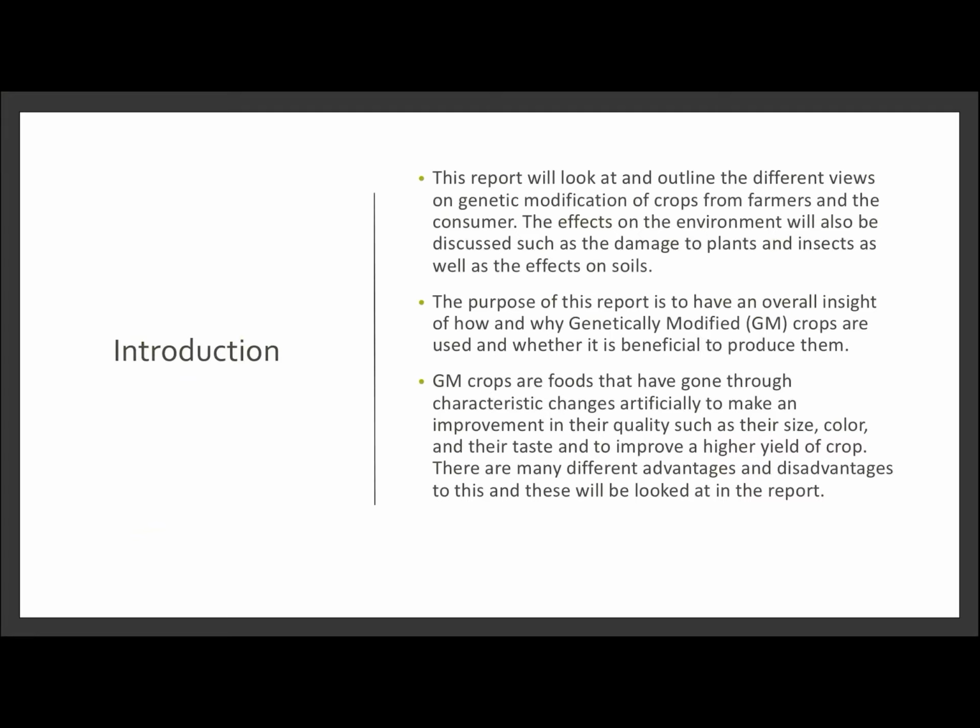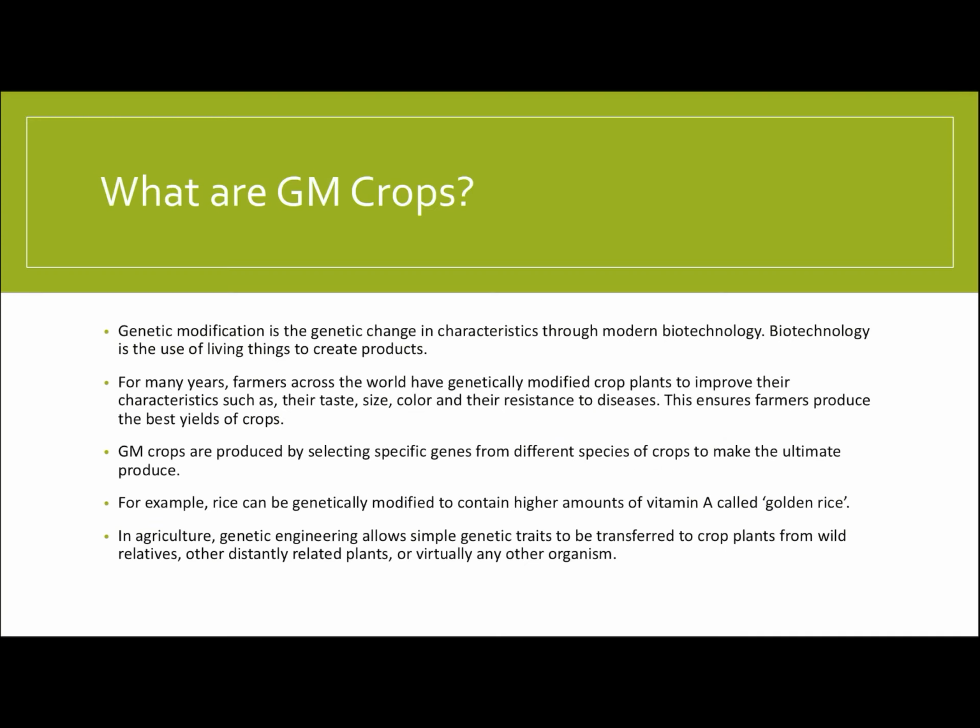Genetically modified crops are foods that have gone through characteristic changes artificially to make an improvement in their quality, such as their size, color, and their taste, and to improve a higher yield of crop. There are many different advantages and disadvantages to this, and these will be looked at in my report.